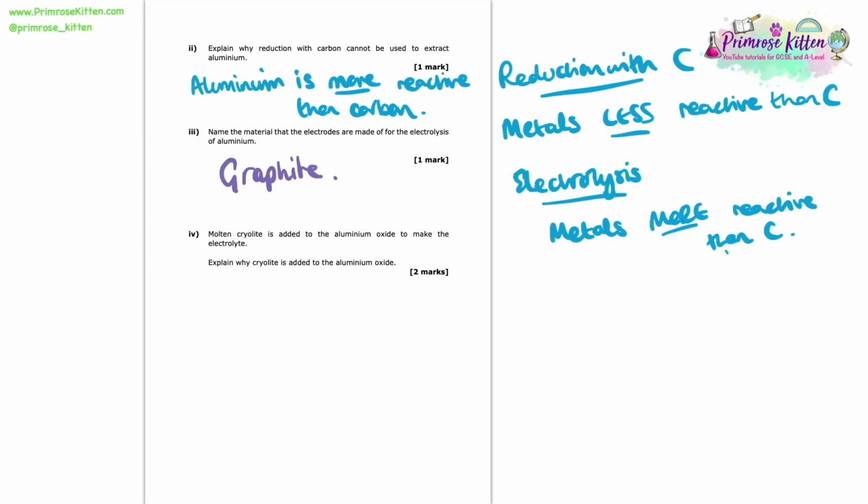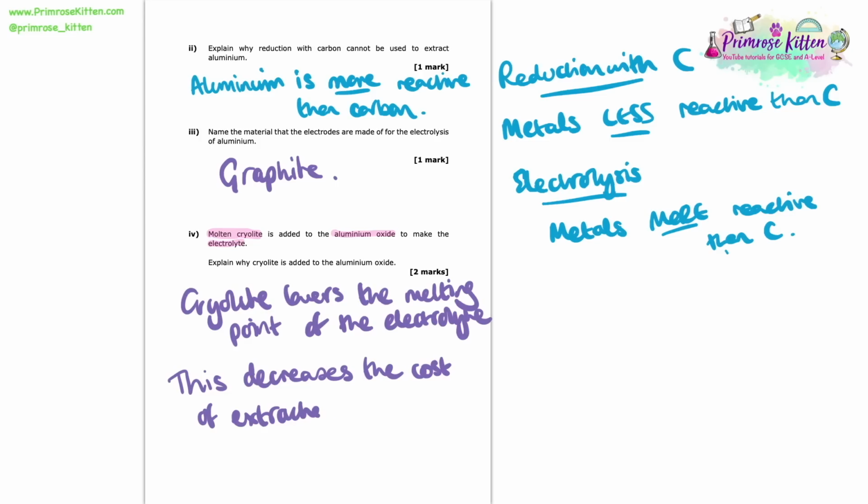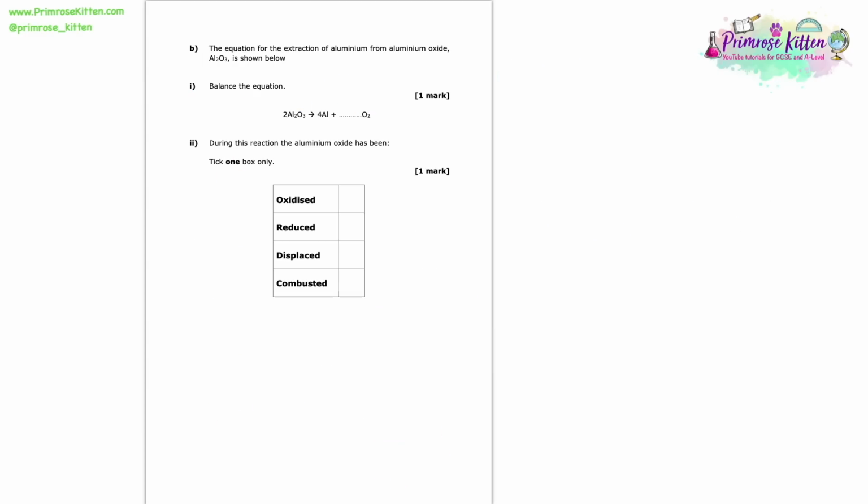So next up we're told that molten cryolite is added to the aluminium oxide to make the electrolyte. And here we're asked to explain why cryolite is added to the aluminium oxide. The equation for the extraction of aluminium from aluminium oxide, Al2O3, is shown below. And we're asked to balance this equation. So here you can see we're told